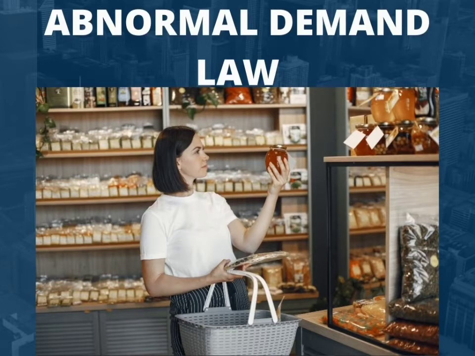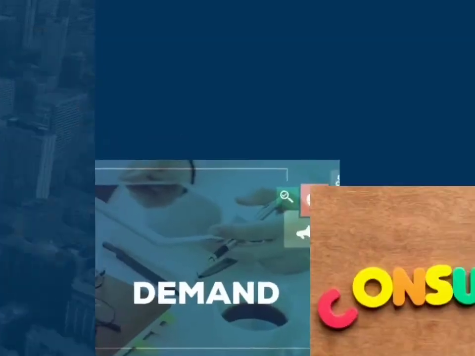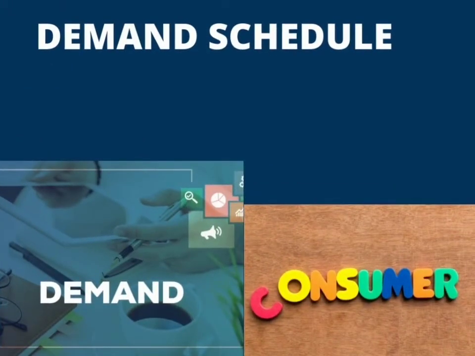Abnormal law of demand. This law states that the higher the price of a commodity, the higher the quantity demanded, and the lower the price of a commodity, the lower the quantity demanded. This is the second law of demand, and it is also called exceptional demand law or abnormal demand.